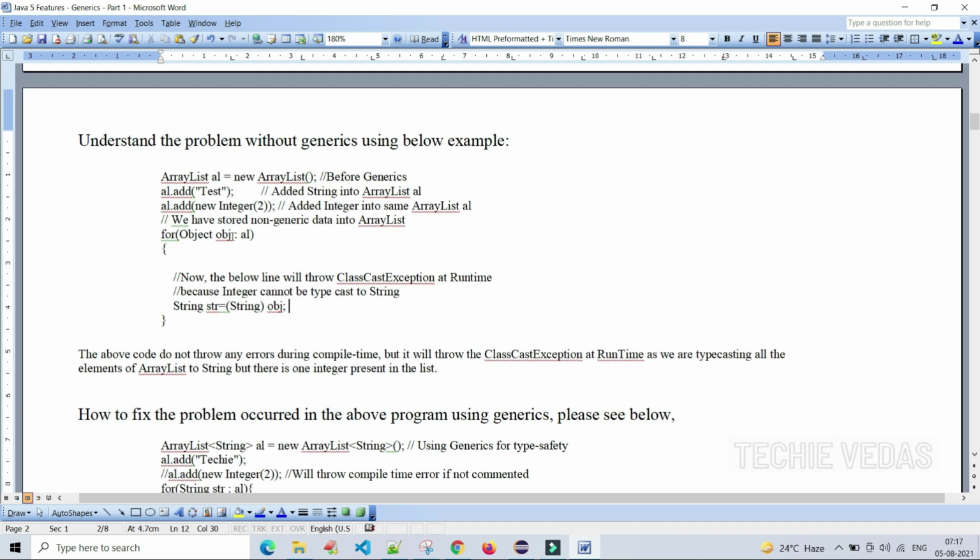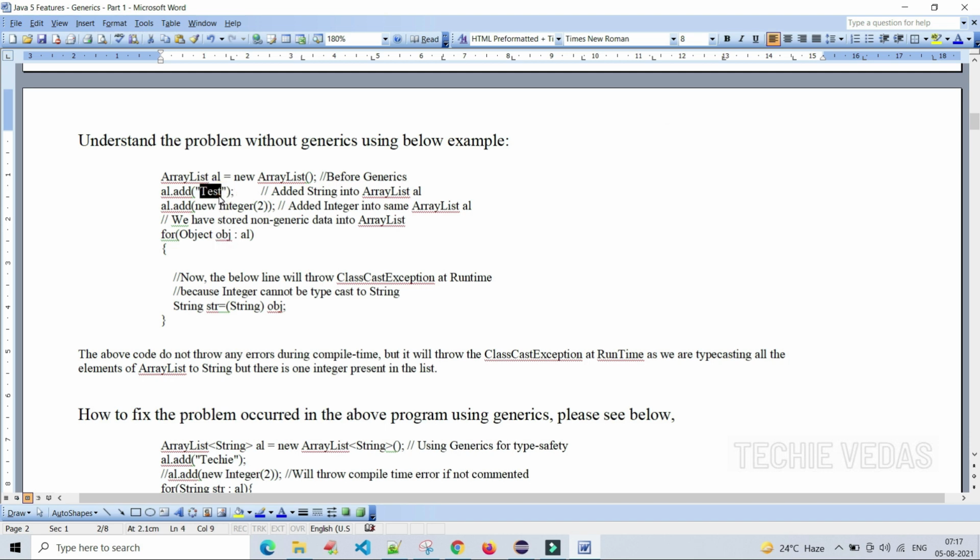So we have to typecast to the particular data type. It is a string, right? We cannot directly retrieve the data from the object if it is a string value, so we have to typecast it.